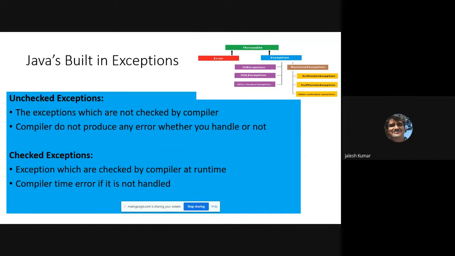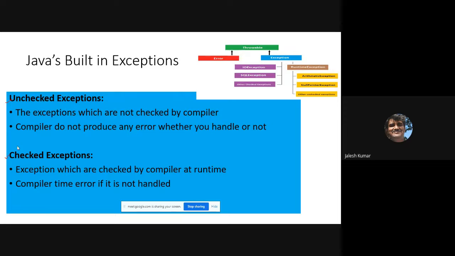We'll focus on built-in exceptions. Some of that you already observed. As I told earlier, I am concentrating more on exceptions for this particular module. One separate question you may get on exceptions itself. See, there are two types of exceptions: unchecked exceptions and checked exceptions.